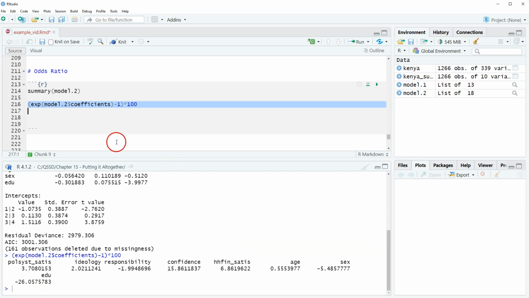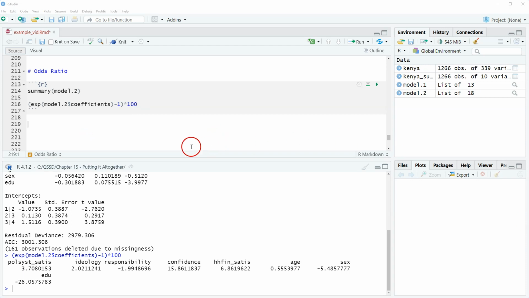All right, so we can interpret this. I'm just going to do it verbally. It's in the chapter where it's written out. So for confidence, for a 1 unit increase in confidence in the national government, the odds of a respondent having more support for an authoritarian regime is expected to increase by 15.86%.